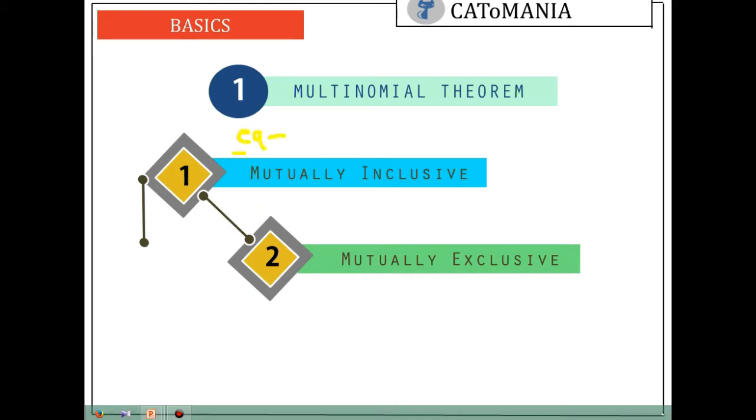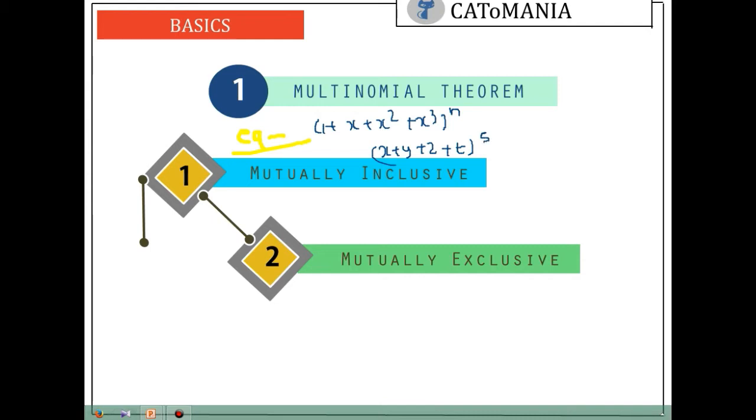Citing some examples of multinomial theorem. What is multinomial theorem? Multinomial, as already clear to you, will have multiple terms. So you can write the example. Multinomial theorem is (1 + x² + x³)^n, where n can be anything, or (x + y + z + t)^5, or anything.